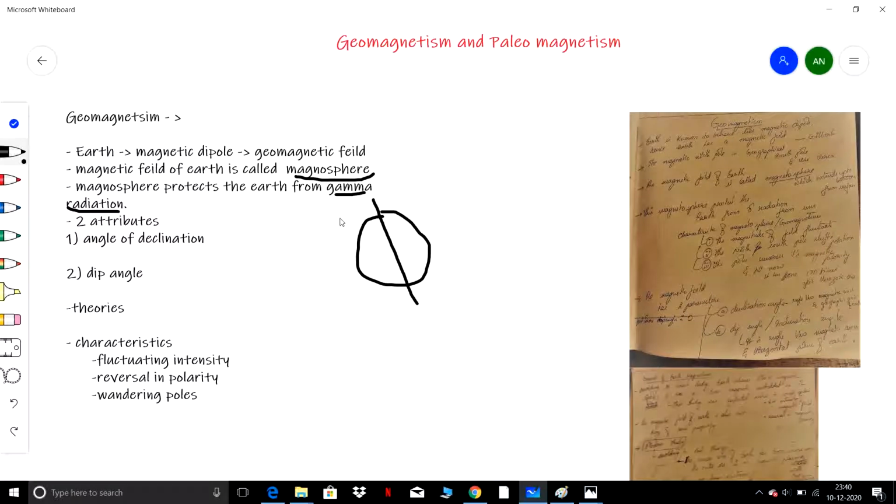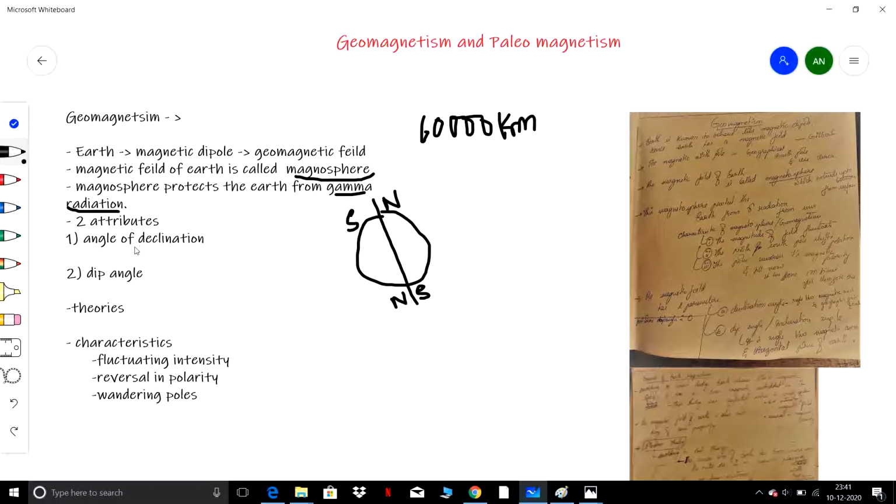The geomagnetic north pole will be towards the geological south pole, so this is the magnetic north pole. The magnetic south pole will be near the geological north pole. This magnetosphere extends up to 60,000 kilometers. Its range is 60,000 kilometers.